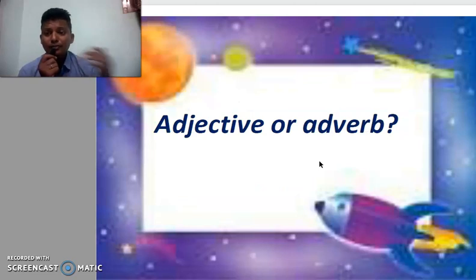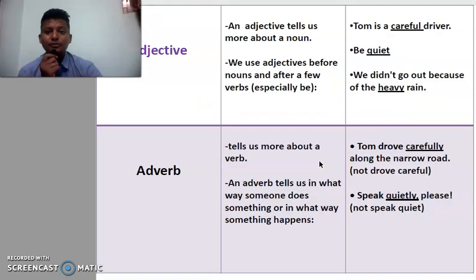Adjective or adverb: sometimes we find it difficult to identify whether it is an adjective or an adverb. Let us just clear the confusion. An adjective tells more about a noun, and it always occurs in a noun phrase, before a noun or after the be form. That's it. An adverb tells more about a verb. It gives more information about the verb.